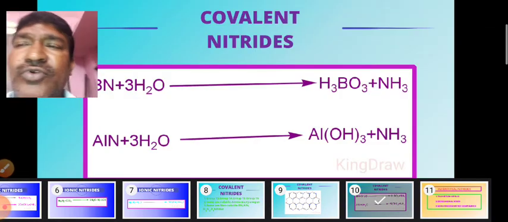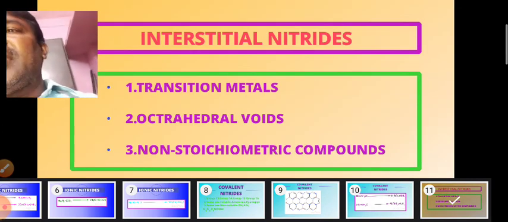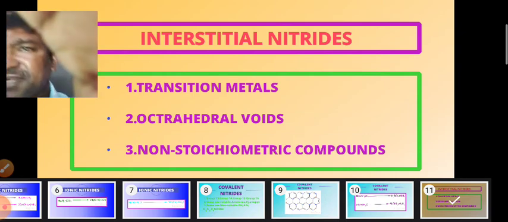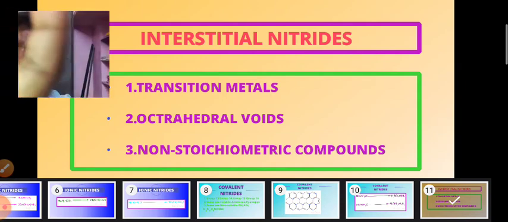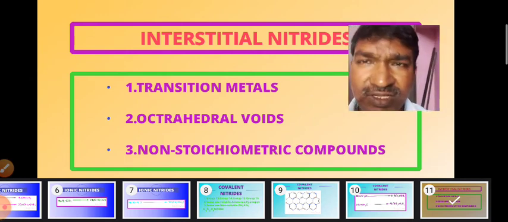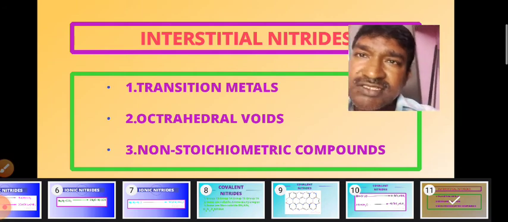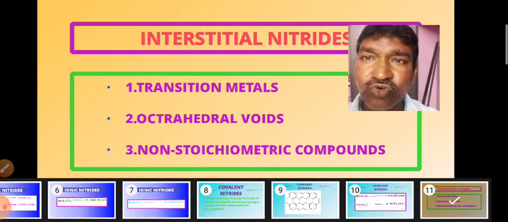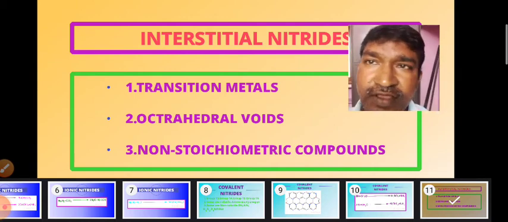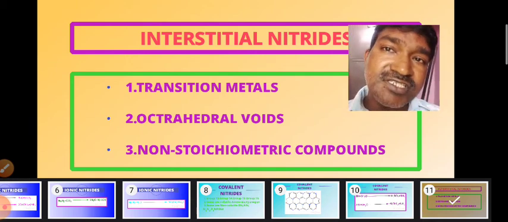And aluminum nitride also produces aluminum hydroxide and ammonia. So now we move on to the third category of the nitrides, that is the interstitial nitrides. Here once again we try to regulate that ionic nitrides are formed by the s-block elements, first A and second A group elements, whereas the covalent nitrides are formed by the 13th group, that means 3rd A, 4th A, 5th A and 6th A group elements. Whereas the interstitial nitrides are formed by the transition elements.